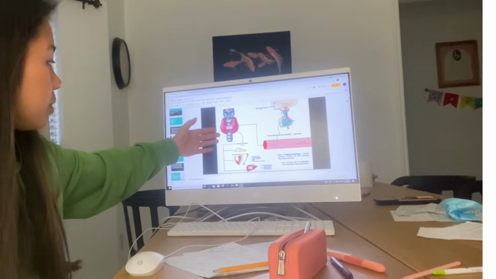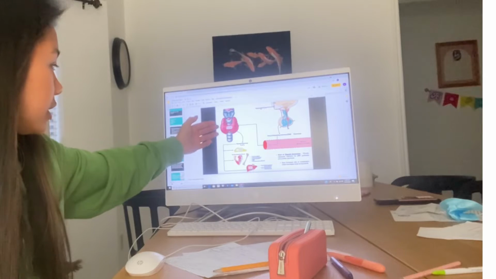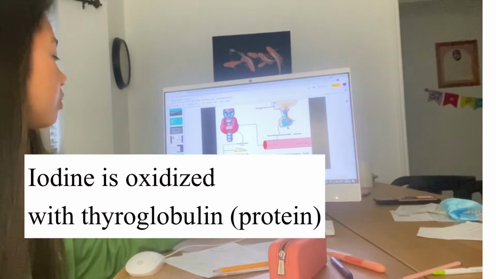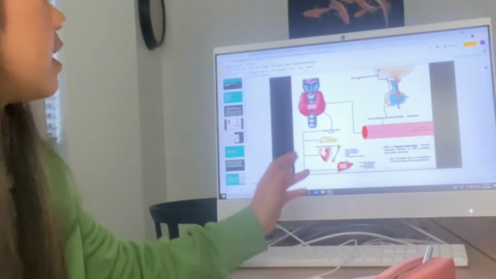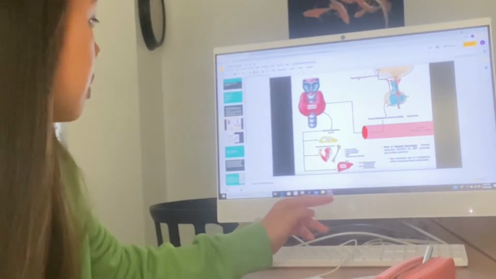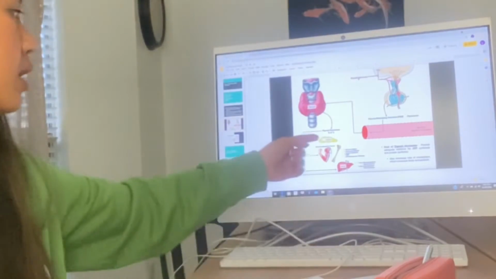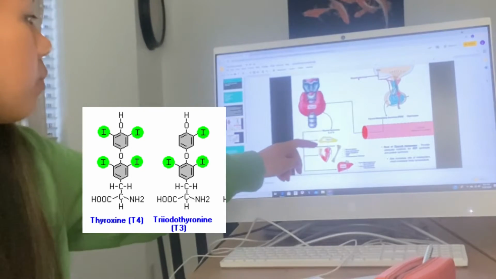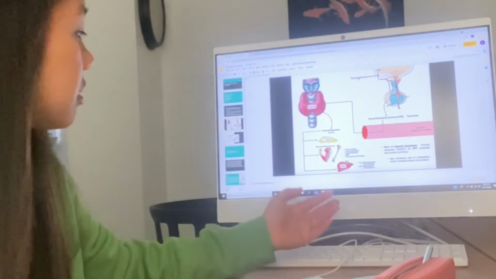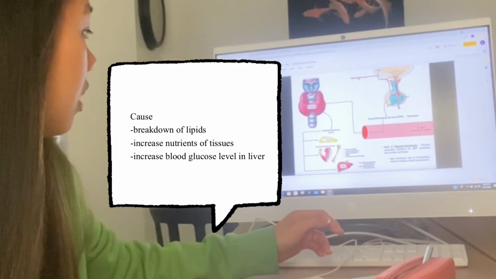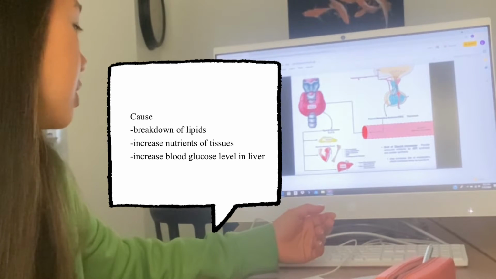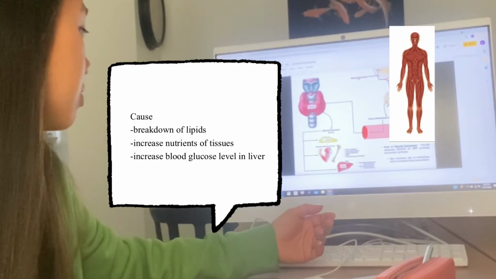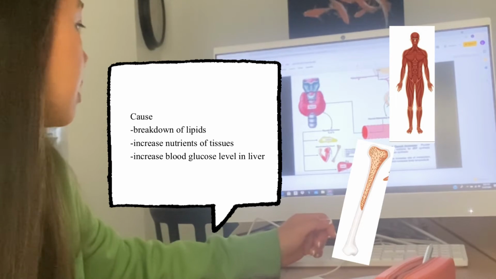Then in the thyroid gland, during digestion, thyroglobulin, which is a type of protein, and iodine are oxidized to create thyroid hormones, which are T3 and T4, which then cause the breakdown of fat or lipids. It also increases nutrients to tissues such as muscle cells and skeletal cells.